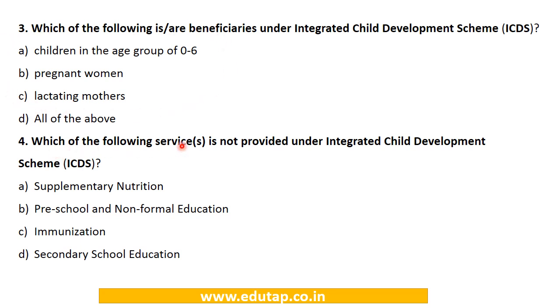Which of the following services is not provided under the Integrated Child Development Services Scheme? Number A, supplementary nutrition, preschool and non-formal education, immunization, secondary school education. So we have seen that the first three fall under the basket of 6 services which are provided under ICDS. So secondary school education is not provided. The answer is option D.